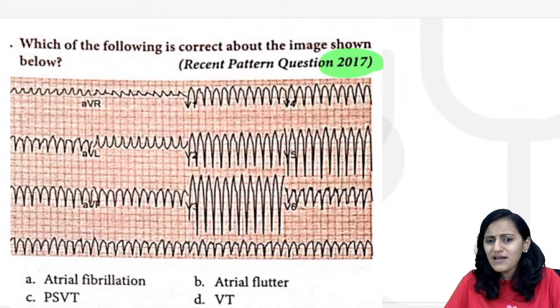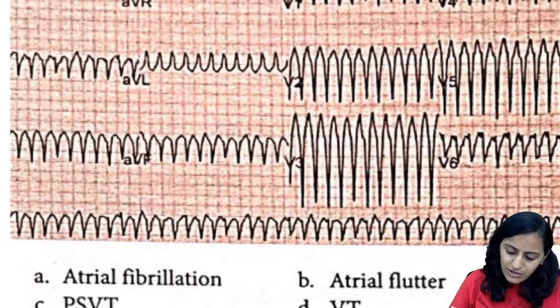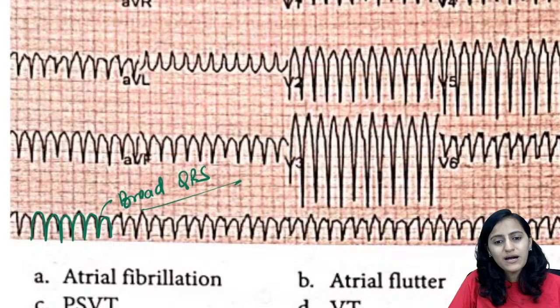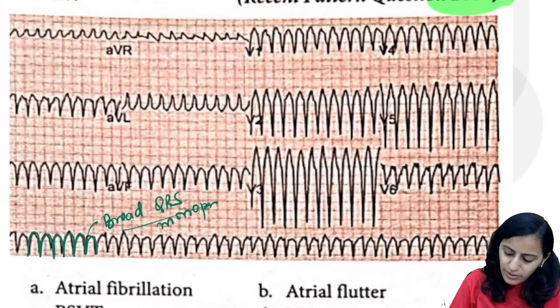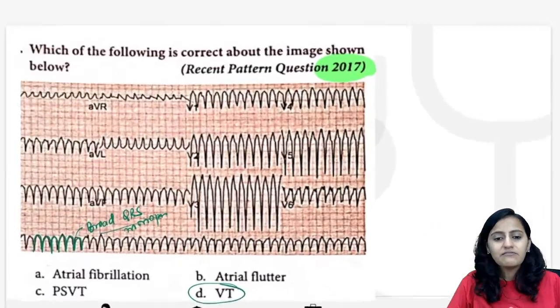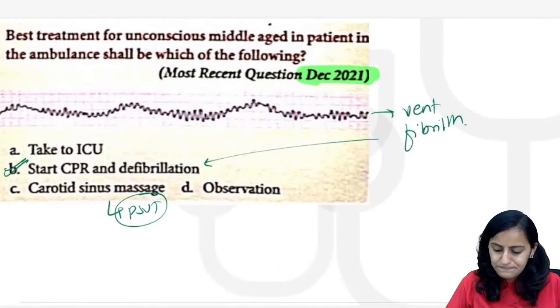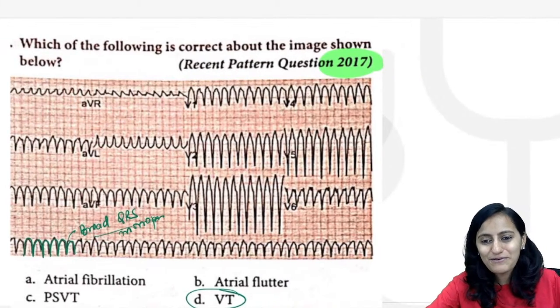Right. So as I said, it is an arrhythmia question. So look at the last lead, that makes things easy. Look at the last one. What are you seeing here? This is a monomorphic broad QRS that you are seeing here. So this is going to be ventricular tachycardia. Right. Is this clear with everyone?